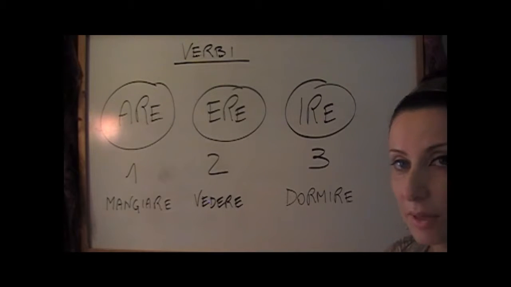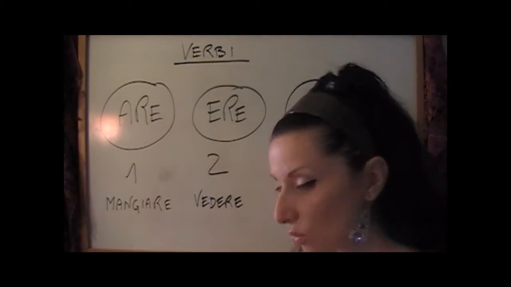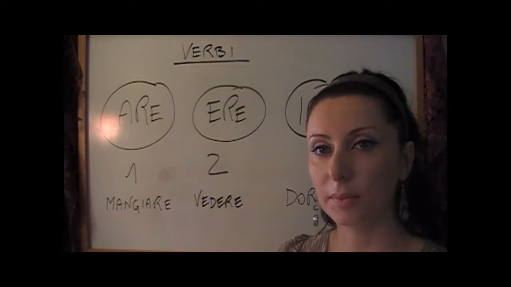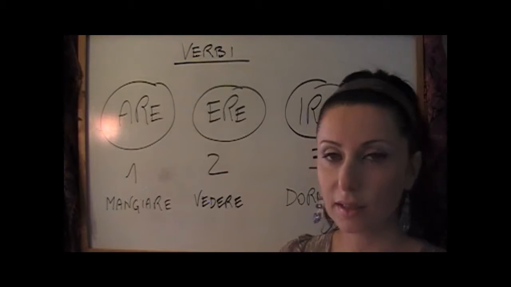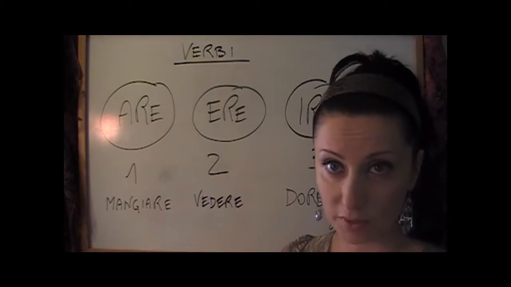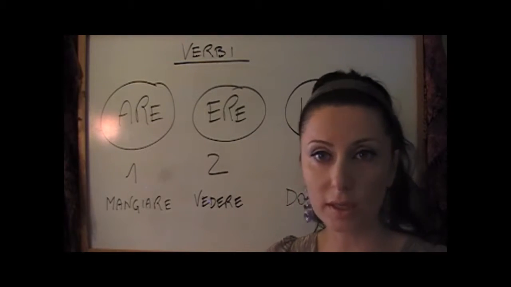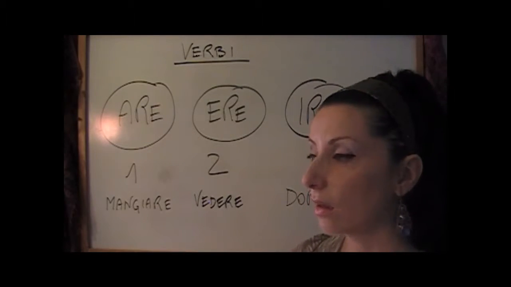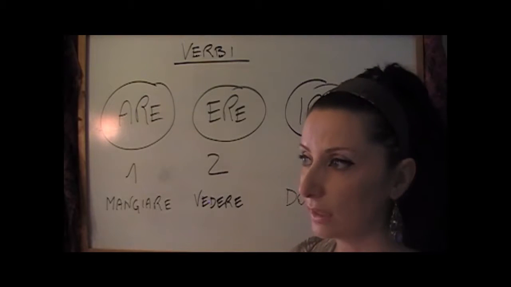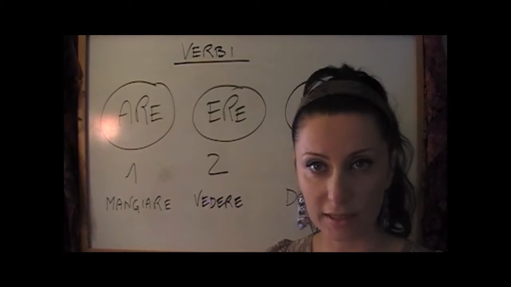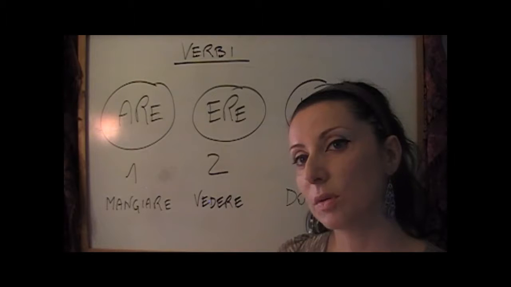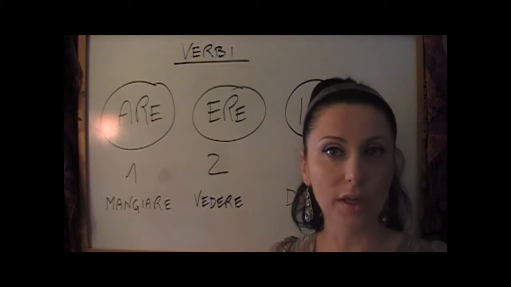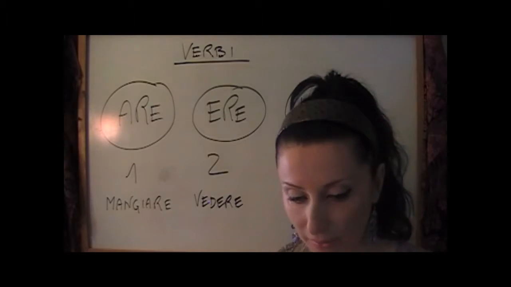It's very easy, because the answer to this question is you have to conjugate the verb. Conjugate the verb means to put the verb in a sentence. It's no more at the infinitive, but the verb is conjugated. For example, to eat, the verb is not conjugated, it's infinitive. If I say, I eat, you eat, he eats, she eats, we eat, that is conjugated. So in order to put the verb in a sentence with a subject. The subject is I, you, he, she, and so on.